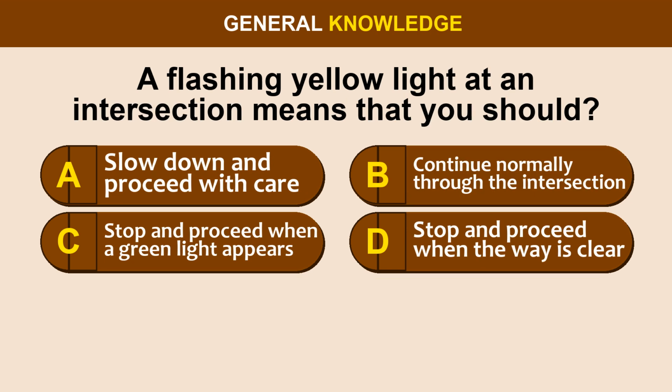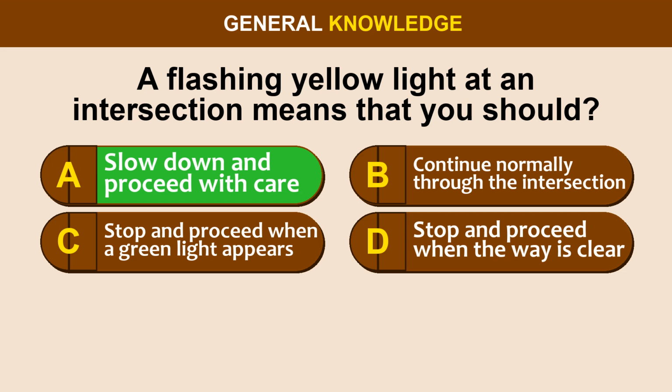Question 21. A flashing yellow light at an intersection means that you should: option A, slow down and proceed with care. Option B, continue normally through the intersection. Option C, stop and proceed when a green light appears. Option D, stop and proceed when the way is clear.